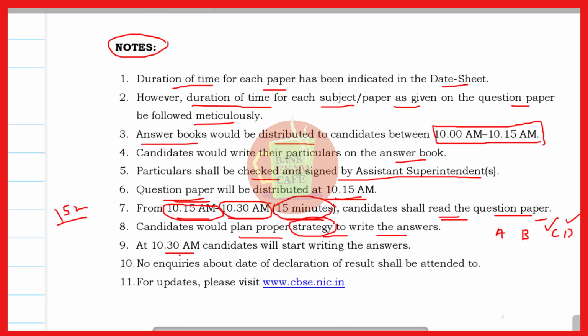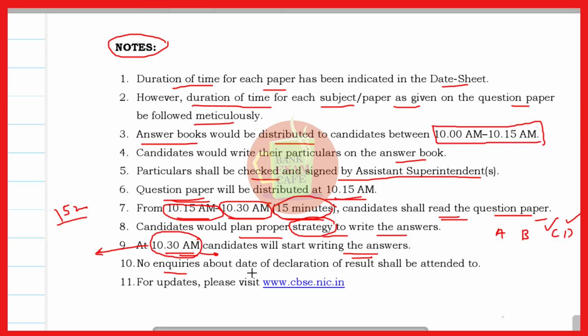Then at 10:30 a.m. candidates will start writing. Means actually your paper will start at 10:30 a.m., and whether the time is 3 hours or 2.5 hours, that will be maintained from 10:30 a.m. So you have to start writing your paper at 10:30 a.m.